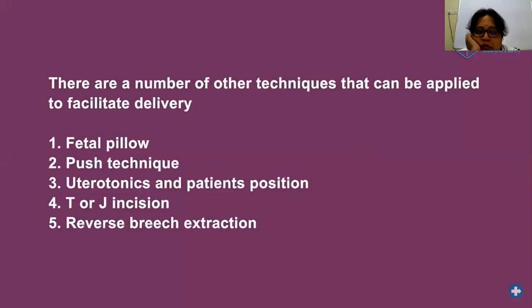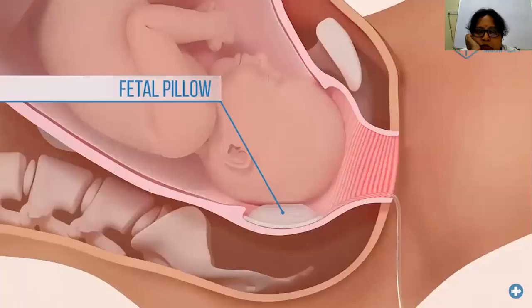There are a number of other techniques that can be applied to facilitate delivery. Fetal pillow, push technique, uterotonics, patient's position, T or J incisions, reverse breech extraction. Fetal pillow. This is a device which is inserted into the vagina before cesarean section. It will elevate the fetal head.